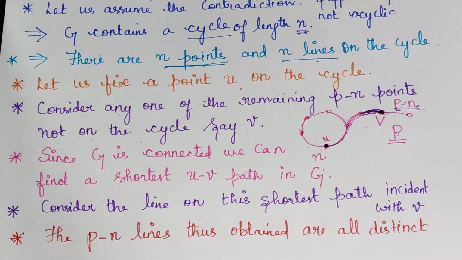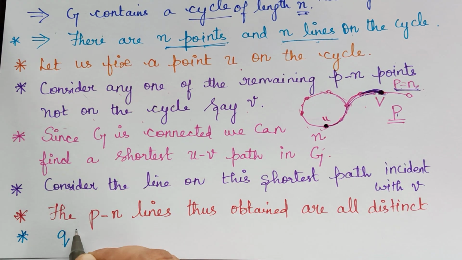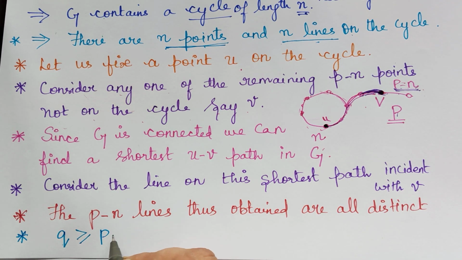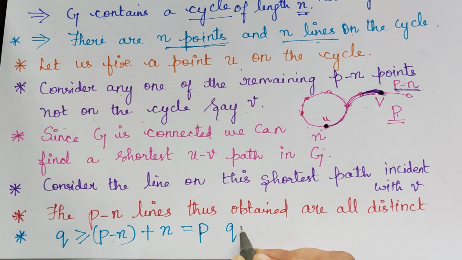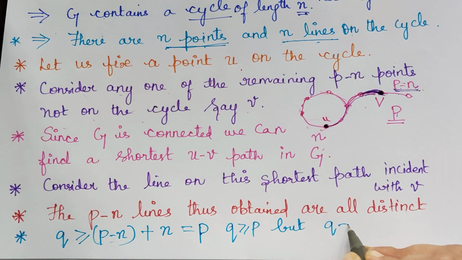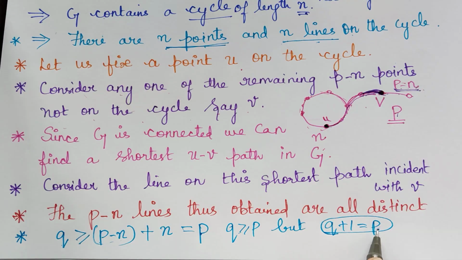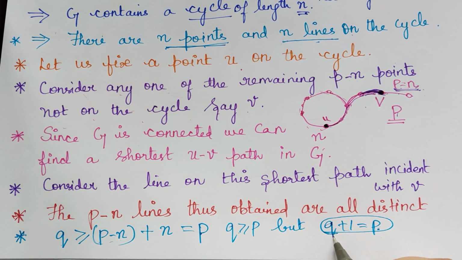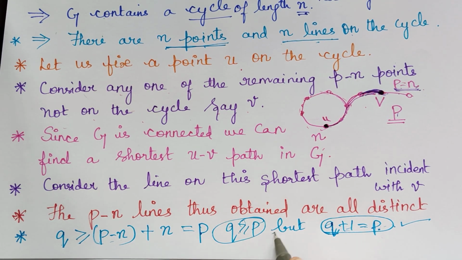So now since they are all distinct, what we will have? We will have q, that is the total number of edges, to be greater than or equal to the number of lines which are not on the cycle plus the number of lines on the cycle, which will be equal to p. So we are getting q greater than or equal to p, but we know that q plus 1 is equal to p, which means q is equal to p minus 1. So that implies q is not greater than or equal to p, and this case is not true.